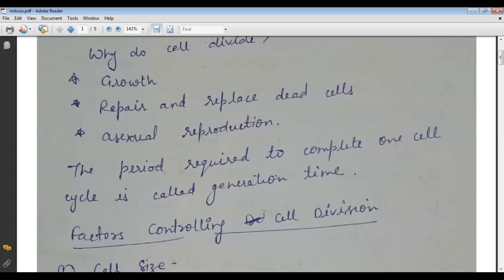The other type of cell division is meiosis, which is found in the reproductive cell. Here the requirement is 46 chromosomes from the male and 46 chromosomes from the female.